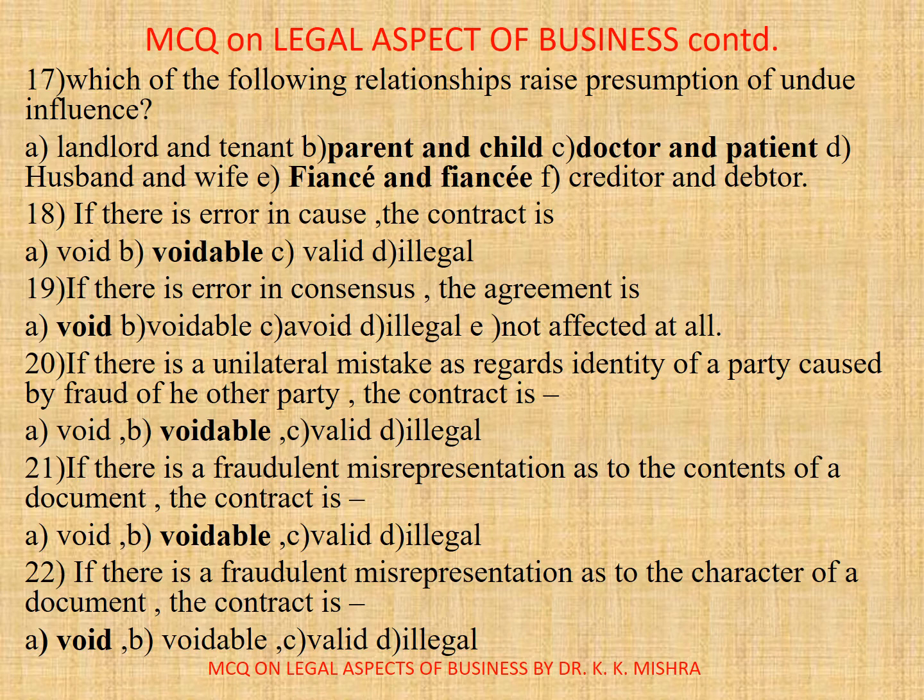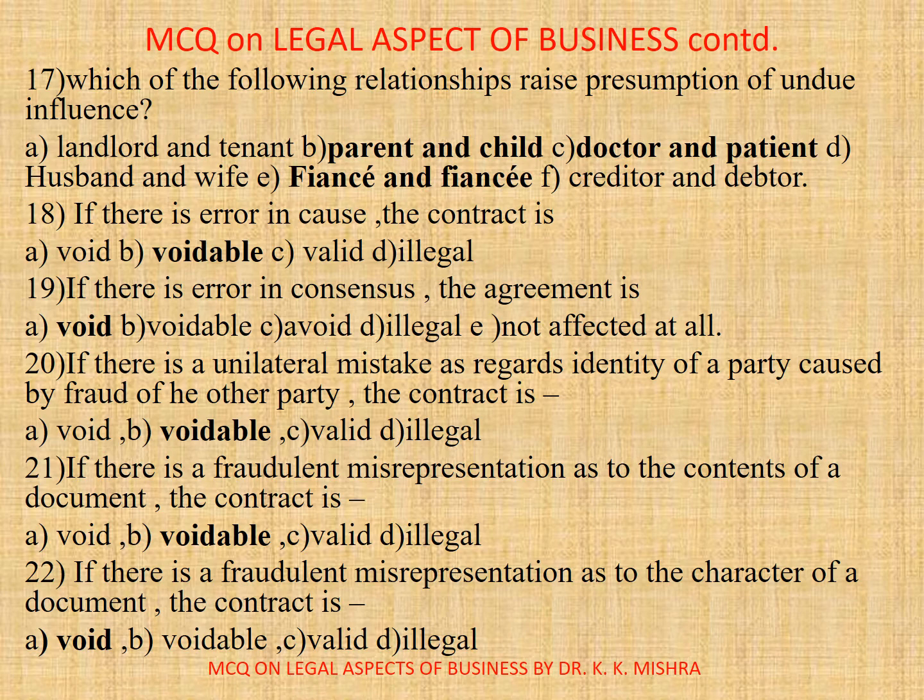Question number 18. If there is error in cause, the contract is, options are A. Void, B. Voidable, C. Valid, D. Illegal. Correct option is B. Voidable. Question number 19. If there is error in consensus, the agreement is, options are A. Void, B. Voidable, C. Valid, D. Illegal, E. Not affected at all. Correct option is A. Void.